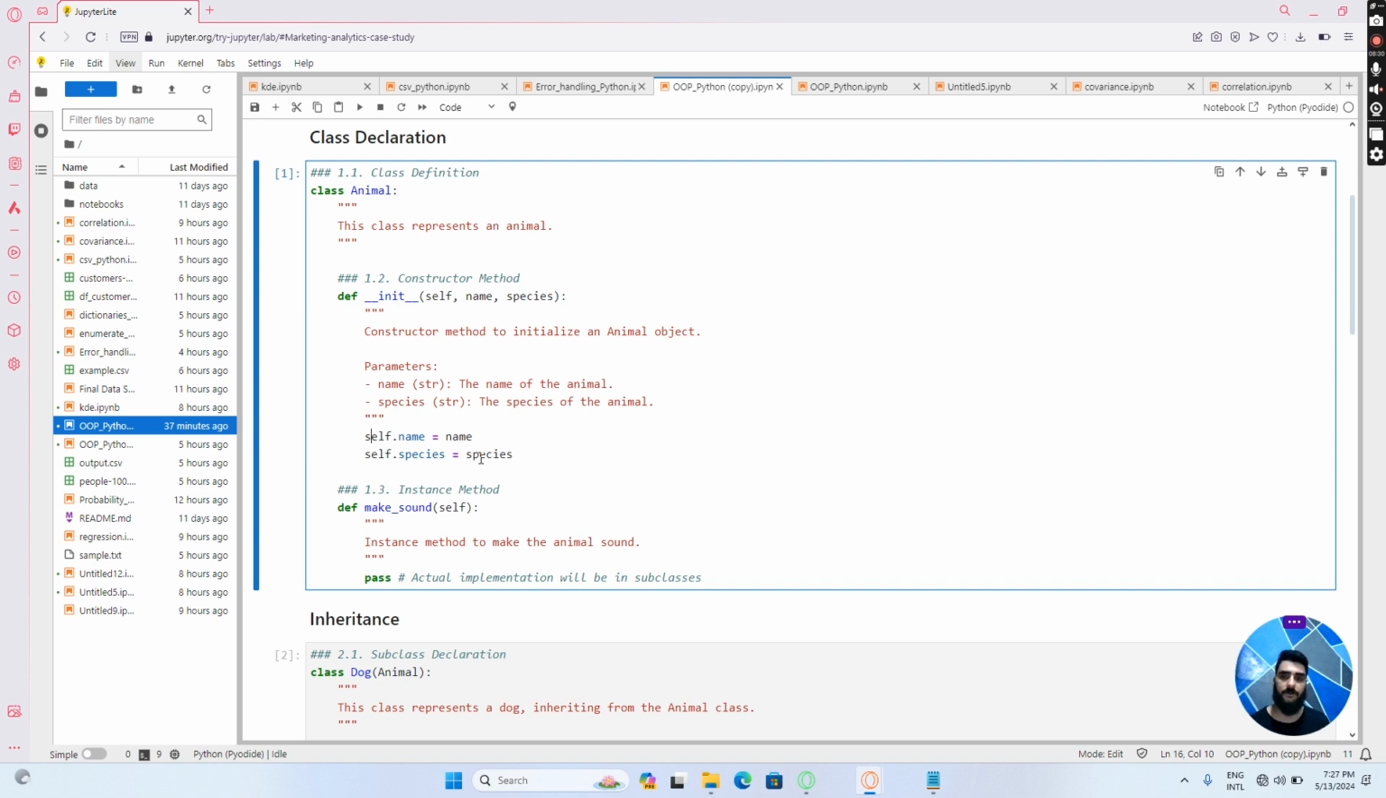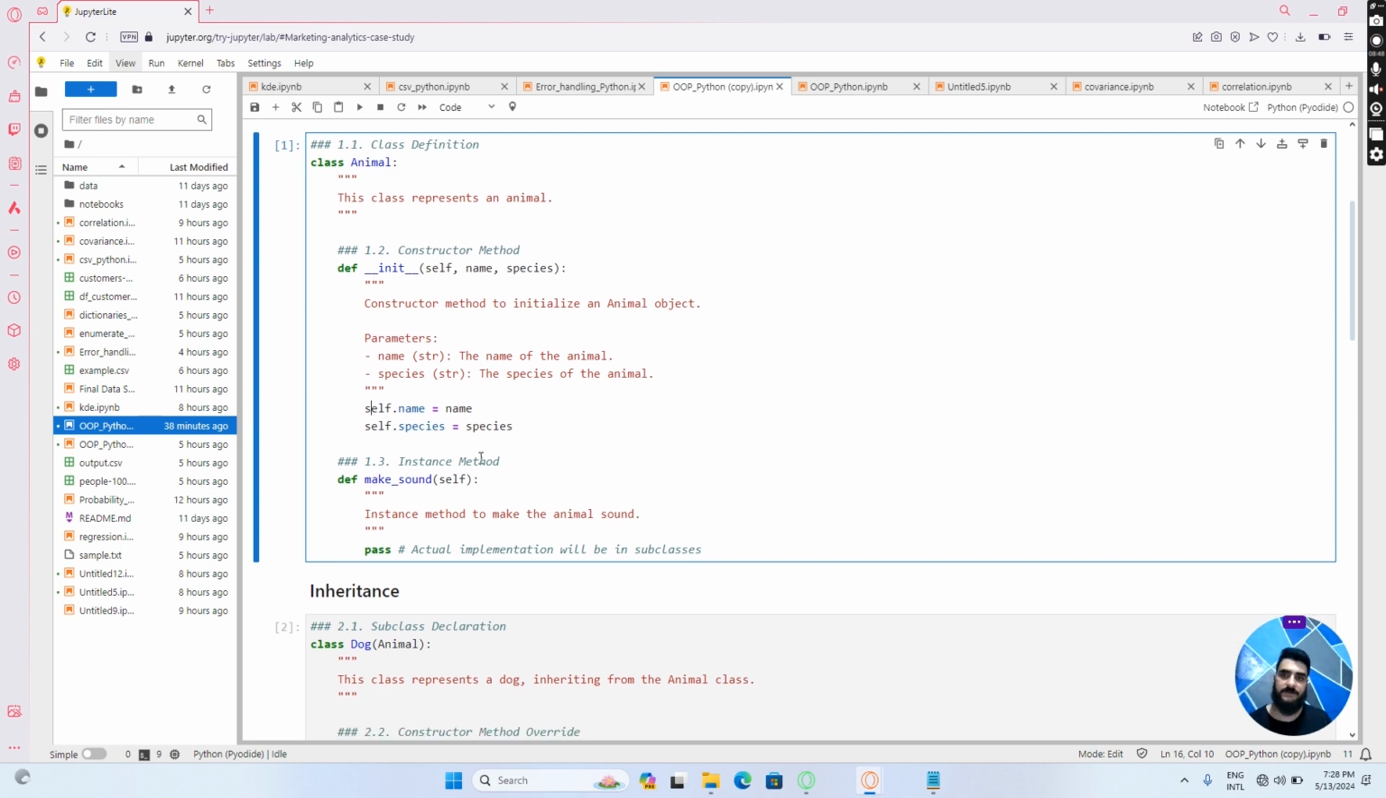For example, if it's a dog, what's the name of the dog? Let's say Chesler is the name of the dog. And what's the species? The species is dog. And you can do the same for cat. The species will be cat and the name will be anything like Tom. Now we know how to use the init method, or constructor method, that initializes the attributes for that specific object that we are creating through the class.